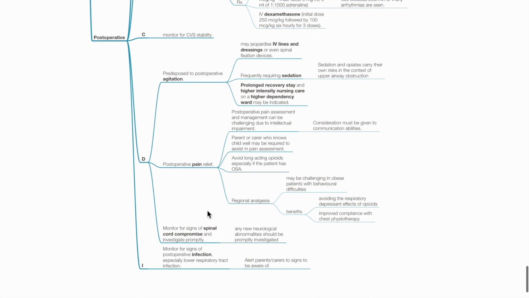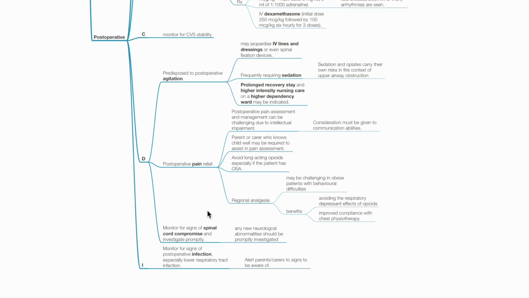Neurology. There is predisposition to post-op agitation, which may jeopardize IV lines and dressings and even fixation devices. If this occurs, sedation may be required. However, sedatives and opioids carry the risk of airway obstruction and respiratory depression. Prolonged recovery stay and higher intensity nursing care may be required.